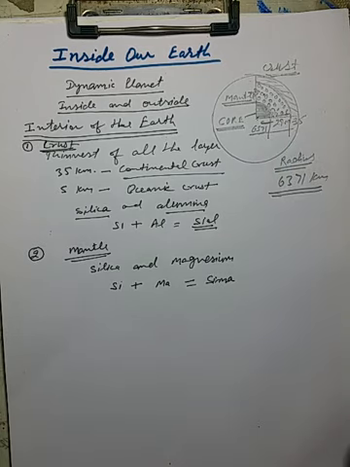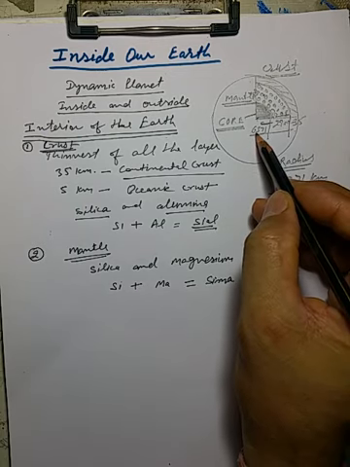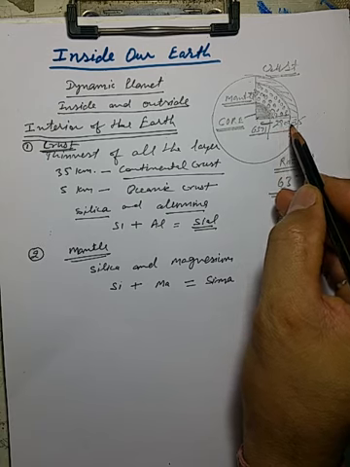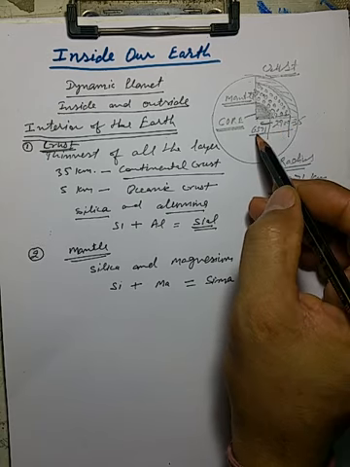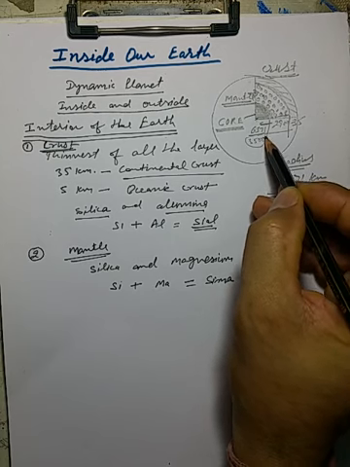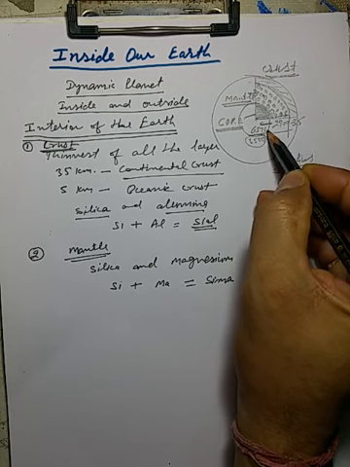आगे चलें. Yes. The innermost layer is the core, with a radius of almost, simply 6371 minus 2900, roughly 3500 kilometer.